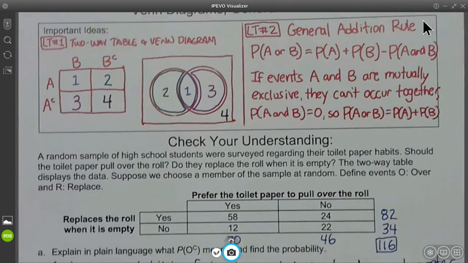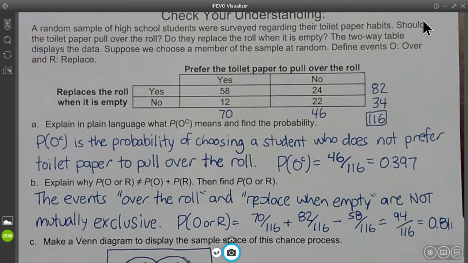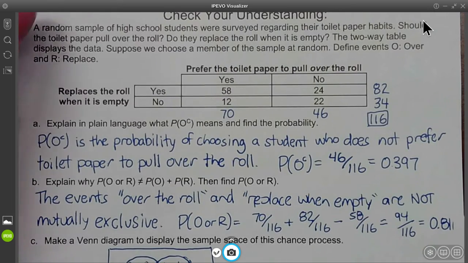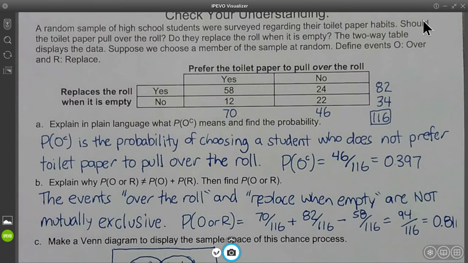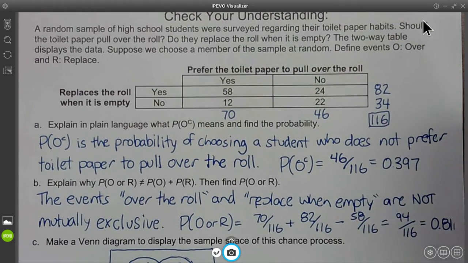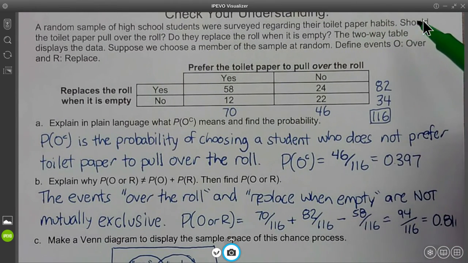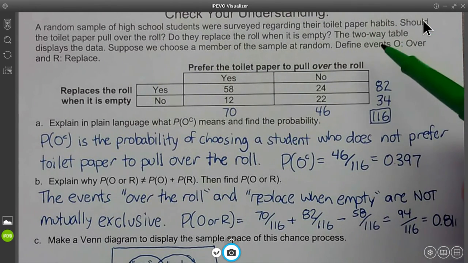Let's check understanding. A random sample of high school students were surveyed regarding their toilet paper habits. Boy, this should be interesting. Should the toilet paper pull over the roll? Oh my heavens, we could debate this all class. Does it go over or under? Do they replace the roll when it's empty? The two-way table displays the data.